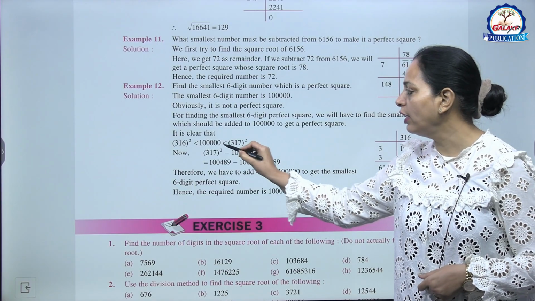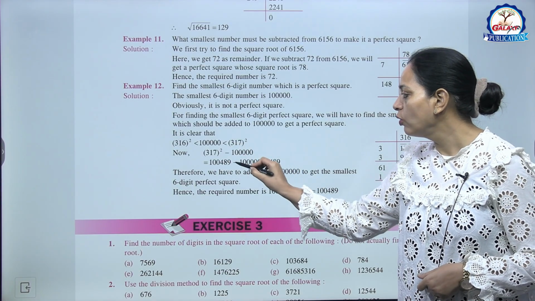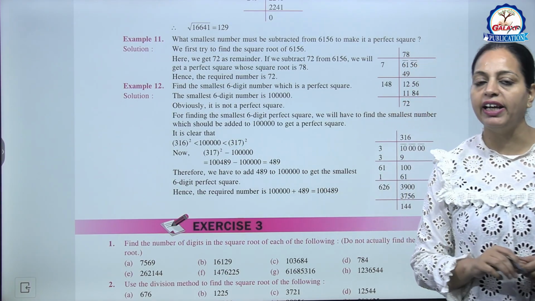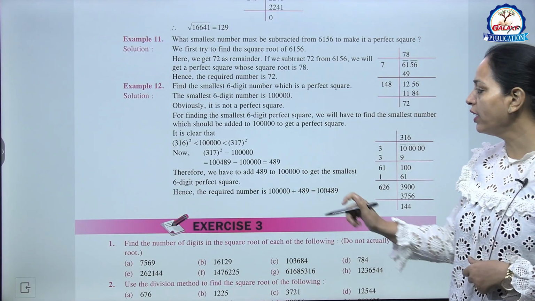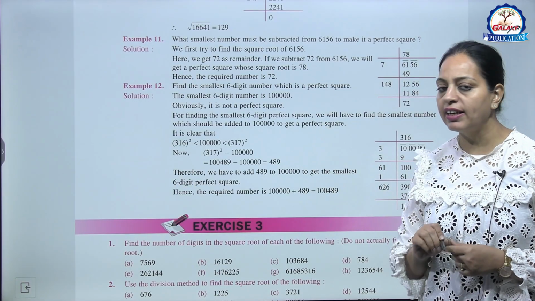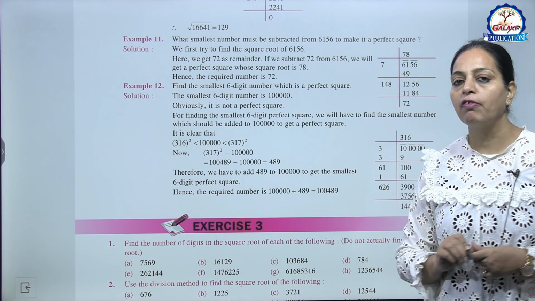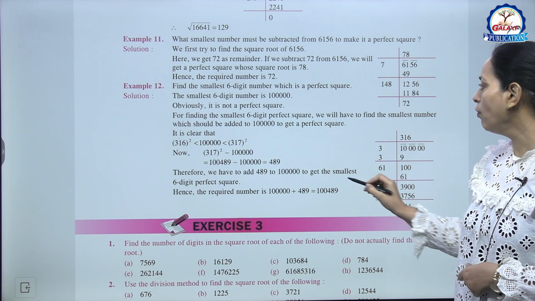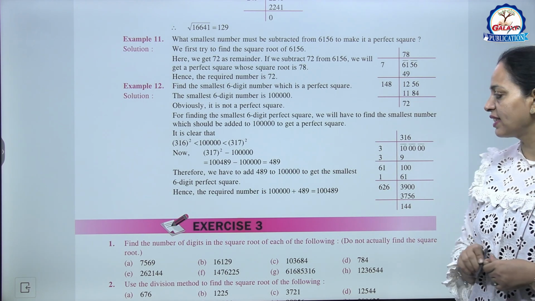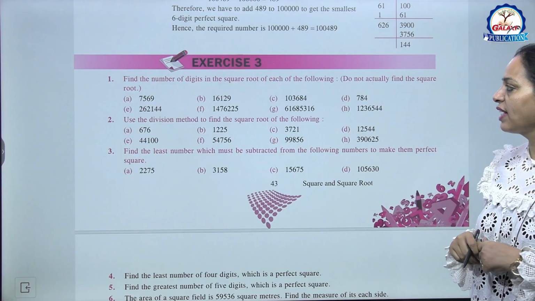तो हम क्या करेंगे? इन दोनों का डिफरेंस ले लेंगे. तो its difference is 489. यानी अगर हम 489 को गिवन नंबर में ऐड कर दें, then it becomes a perfect square number of 6 digits, smallest 6 digit. Okay, so I hope these are clear to you.